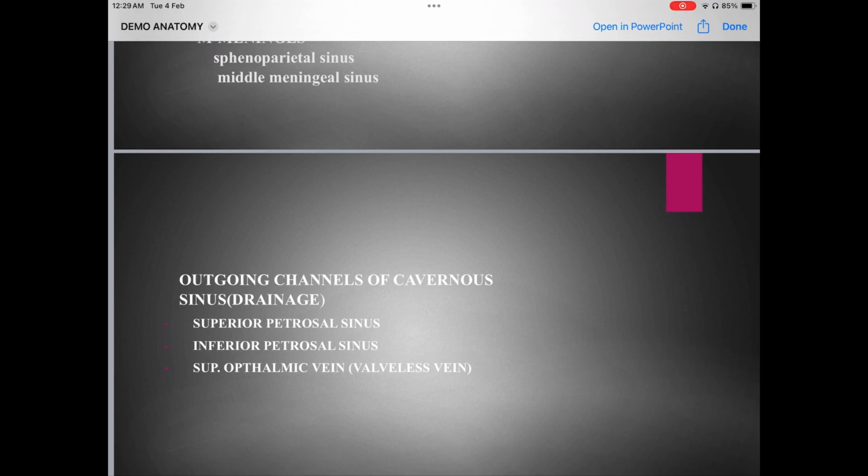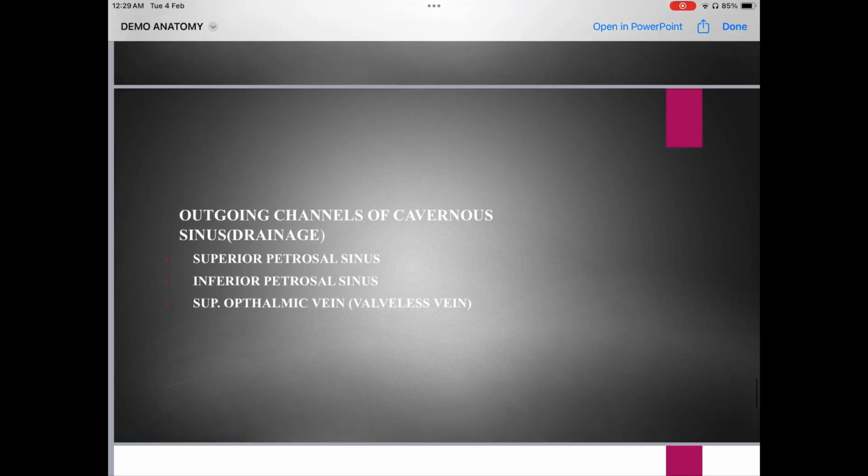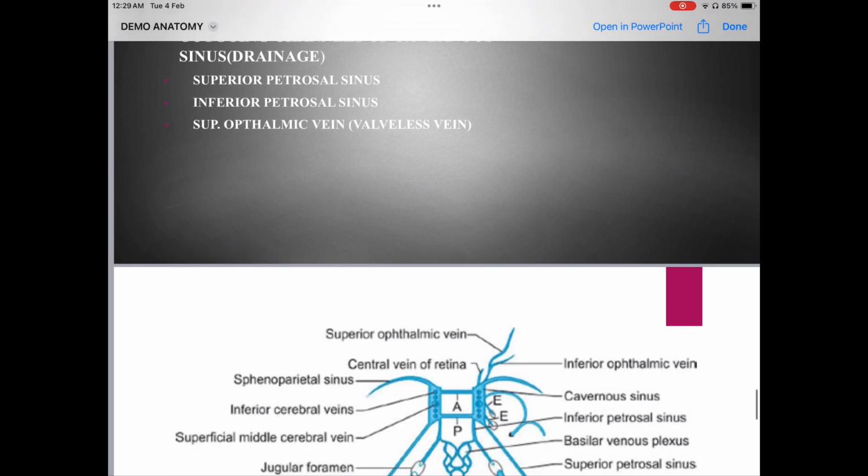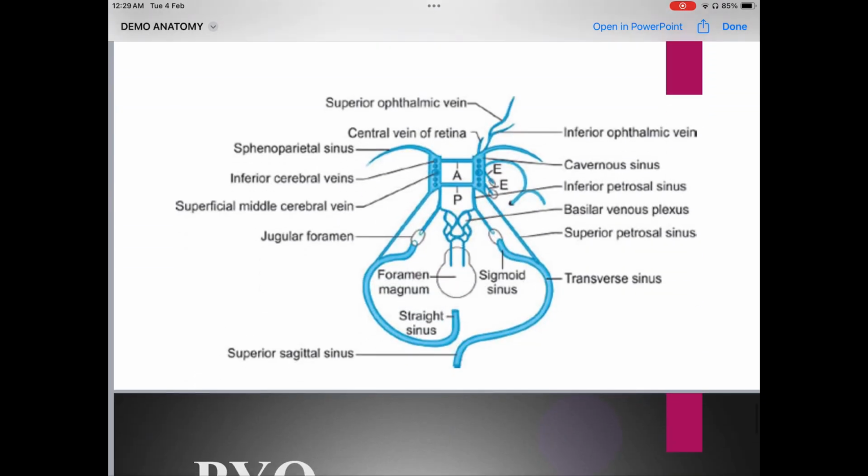If we have talked about the incoming channels, why should we leave the outgoing channels? So here come the outgoing channels, or the drainage, of the cavernous sinus. These are the superior petrosal sinus, inferior petrosal sinus, and the superior ophthalmic vein, which is basically a valveless vein. An external examiner can ask which valveless vein is basically an outgoing channel of the cavernous sinus. What are you supposed to answer? It is the superior ophthalmic vein.